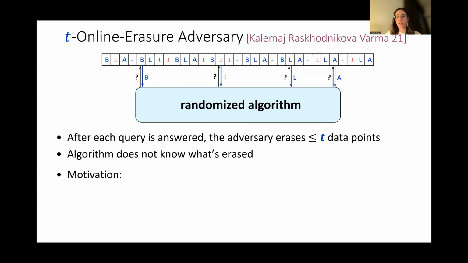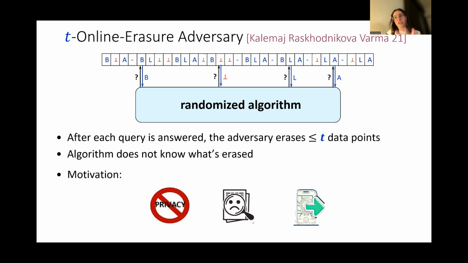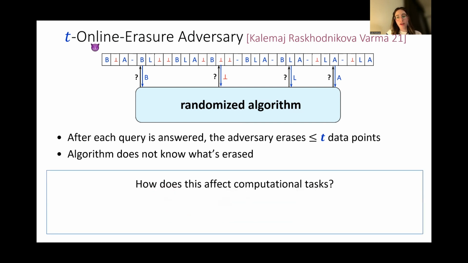The motivations for such a model vary. For example, in privacy, you can think about information of a population in a database, and your own data is also there. You realize that someone accessed your data, and now you want to restrict all the records related to you. There are some other motivations from social networks and navigation apps. Our main question is, how does such an adversary affect computational tasks?